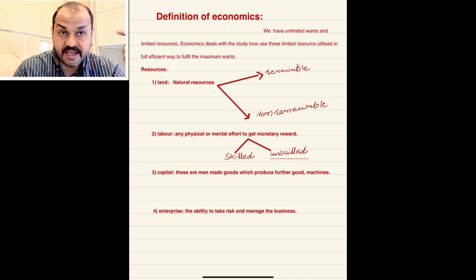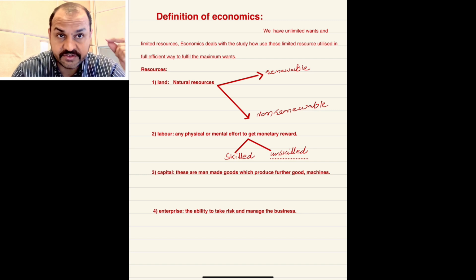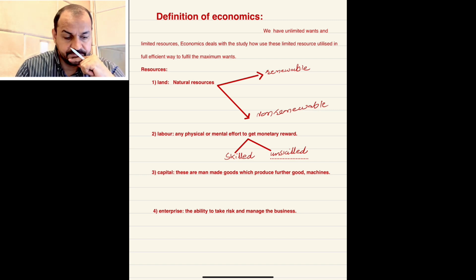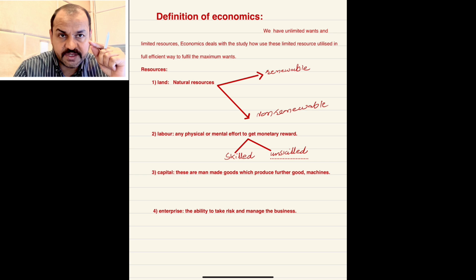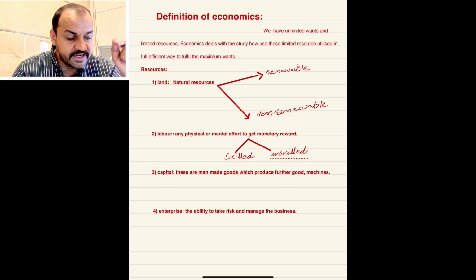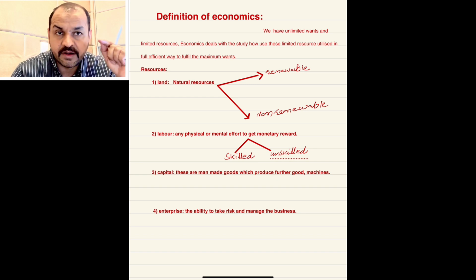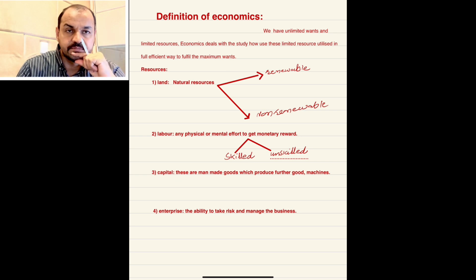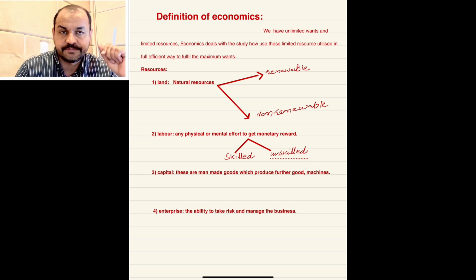The first one is land. Land means natural resources. Natural resources can be divided into two further categories: renewable and non-renewable. Renewable means these resources cannot be depleted with their use.